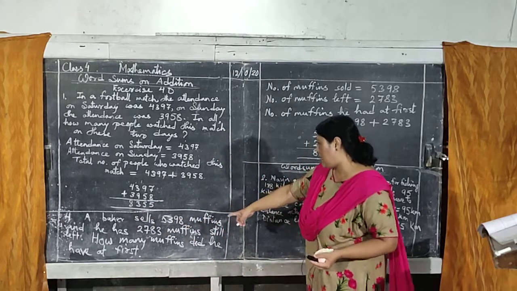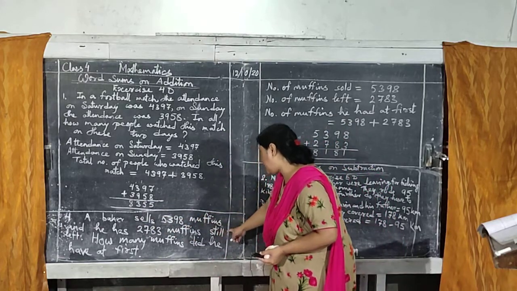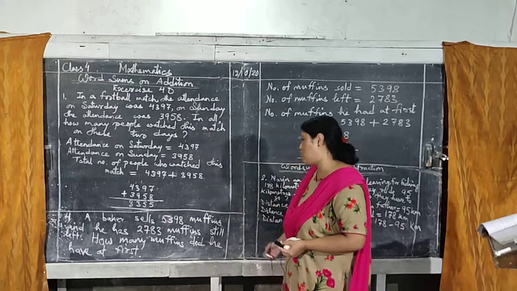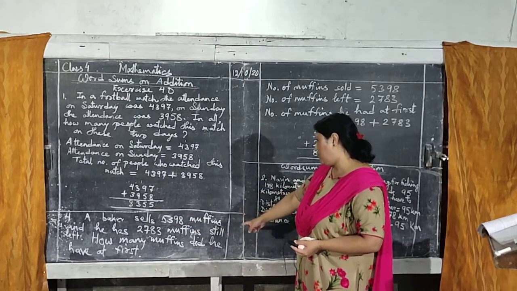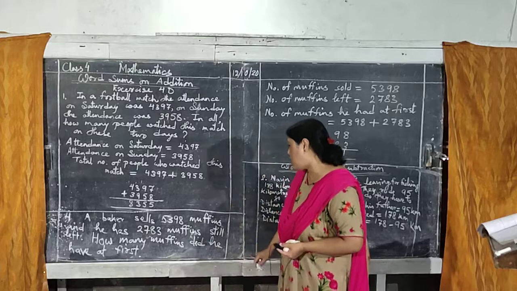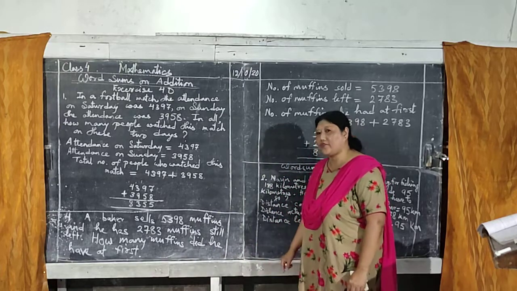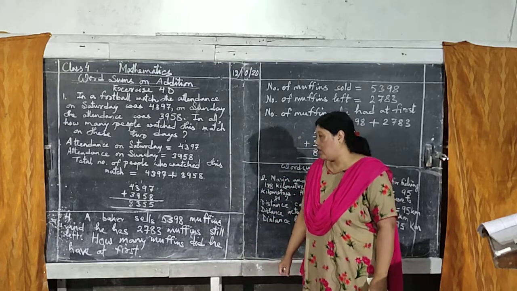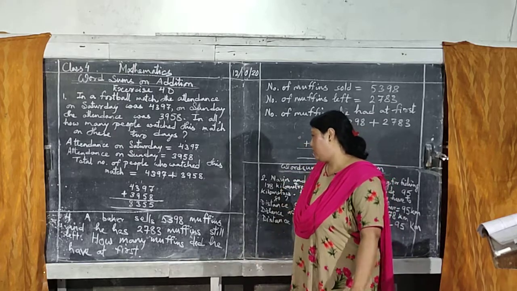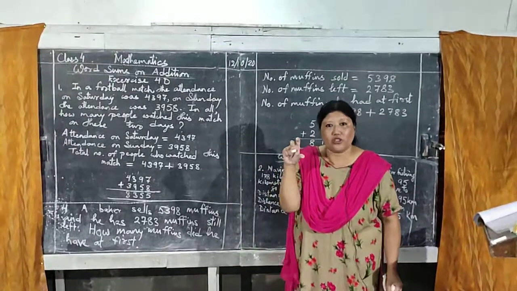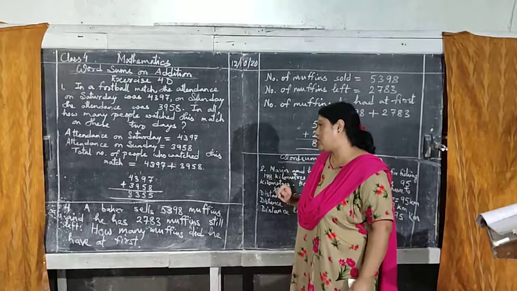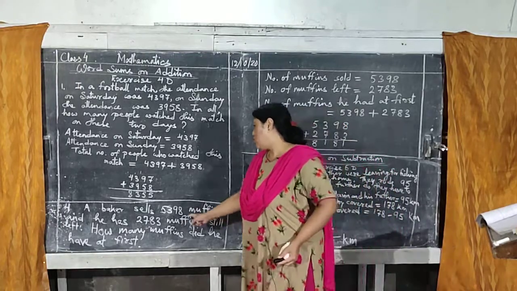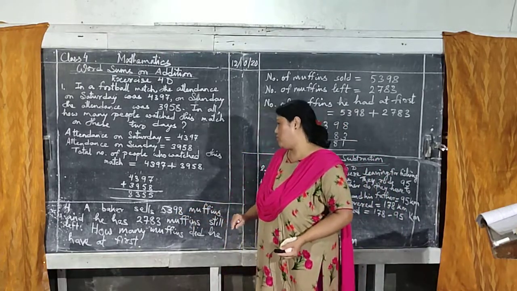A baker sells 5,398 muffins and he has 2,783 muffins still left. How many muffins did he have at first? Okay, now muffins means that small cake, you know that, isn't it? Now that baker sold this many muffins.